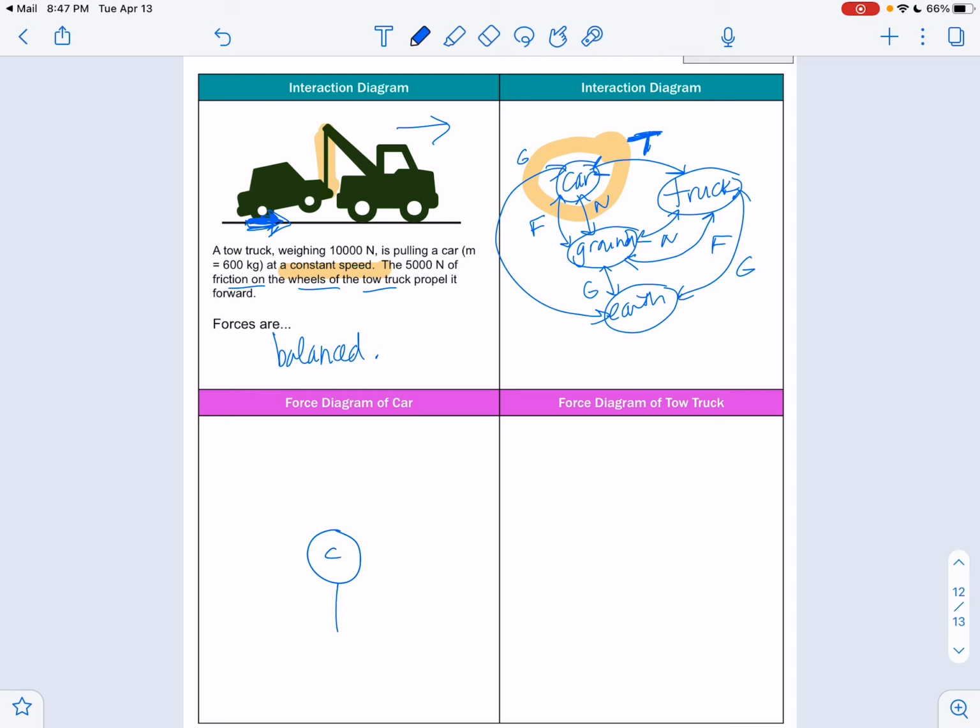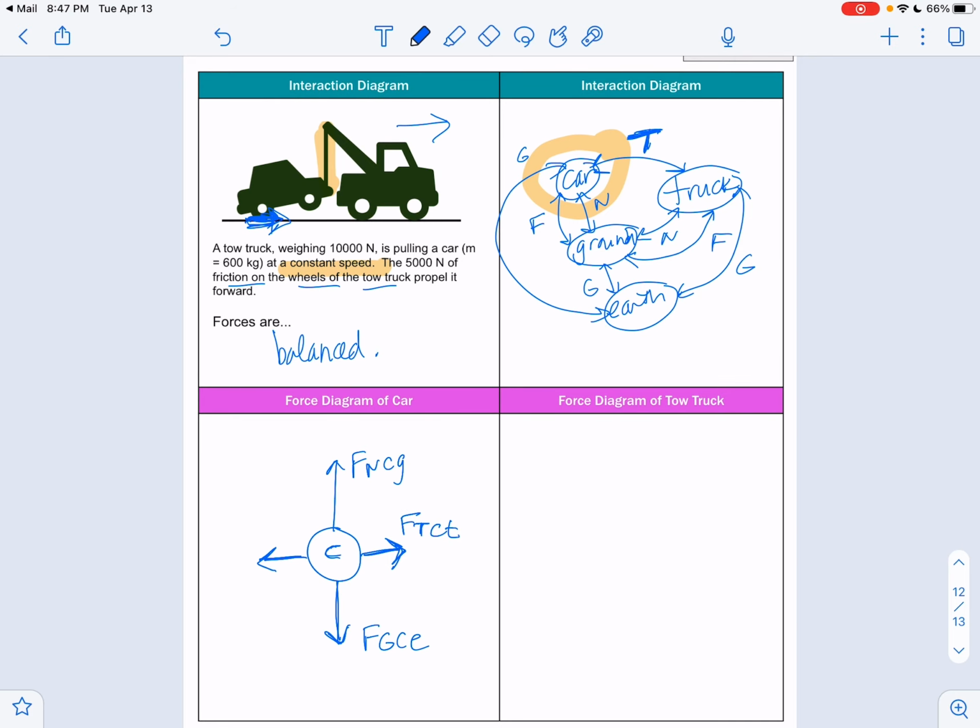So here goes car. Force, gravity, car, earth. And force, normal, car, ground, because the ground is pushing up on the car. The truck is pulling the car. So how does the car feel that? The car is feeling the force this way. So force, tension, car, truck. And then if it's moving at a constant speed, there's going to have to be a friction this way. Force, friction, car, ground.